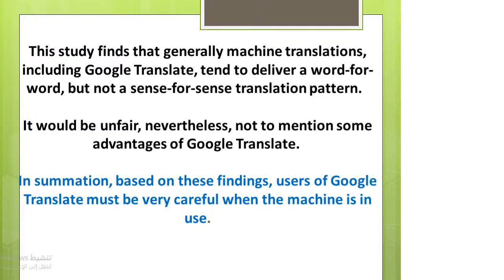This study finds that generally machine translations, including Google Translate, tend to deliver a word-for-word but not a sense-for-sense translation pattern. It would be unfair, nevertheless, not to mention some advantages of Google Translate. In fixed phrases such as titles, names of organizations, and famous people, users can trust the machine for the provision of correct translation. In summation, based on these findings, users of Google Translate must be very careful when the machine is in use.